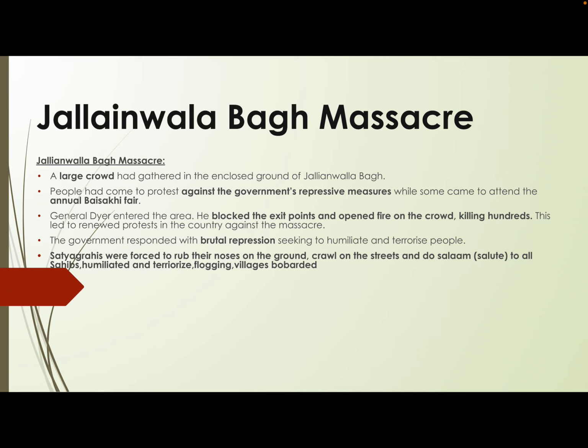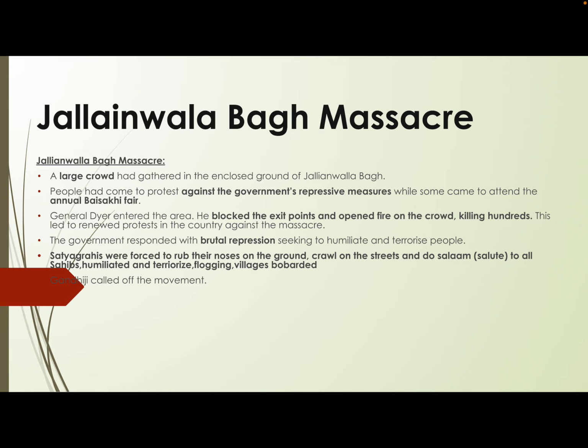They were humiliated, they were terrorized, flogged, and villages were bombarded. This is the way the satyagrahis were treated, and this act is considered absolutely brutal because it is inhuman.